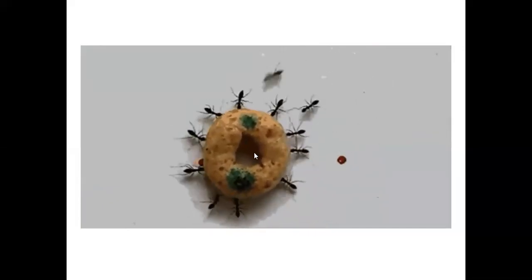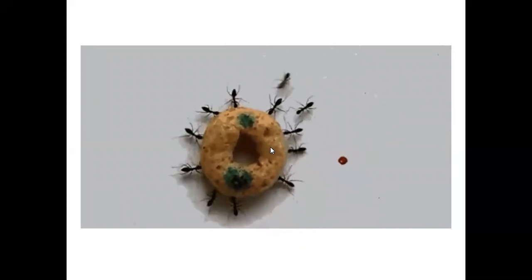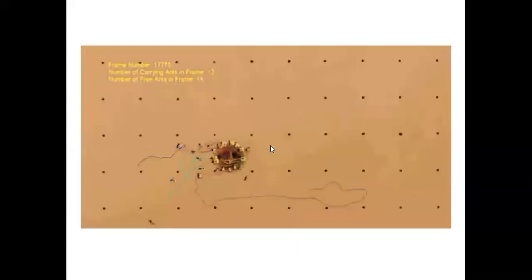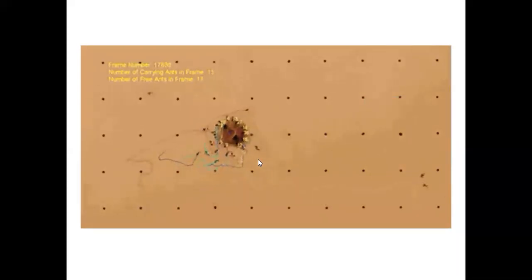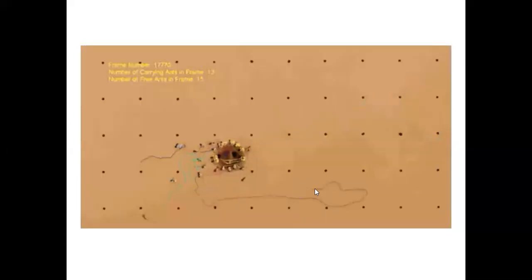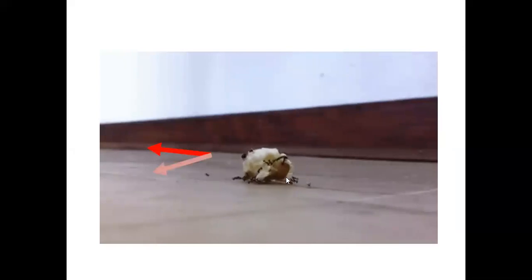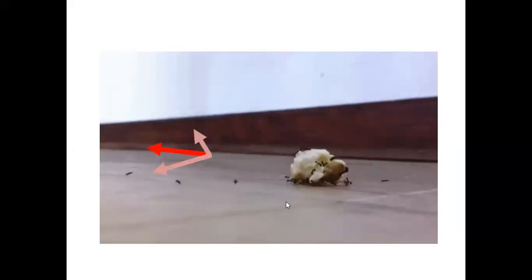For example, when some food particle is carried by ants, you see how the ants are carrying it. Are the ants pulling it in the same direction, like a child pulls a cart? No, it is pulled by many ants in many directions, right? But the resultant is in some direction, so that is why the food particle moves in one direction. Some of the ants may be pulling it in a different direction. These are crazy ants, I can call them, because they don't know what they are doing actually.